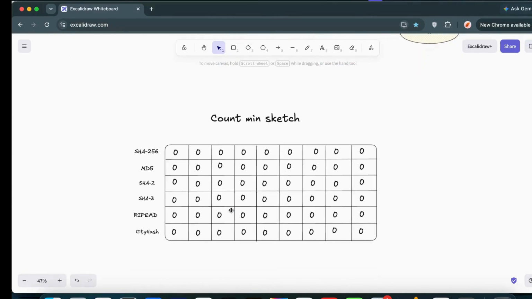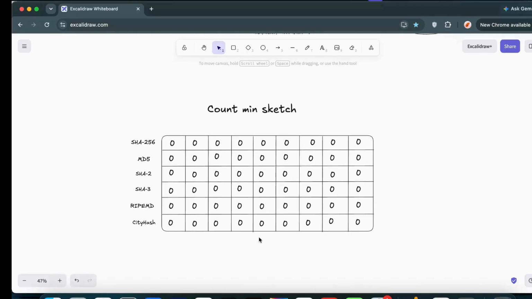The count sketch algorithm is a probabilistic data structure which estimates the frequency of items while using very little memory. Instead of storing every unique video ID, it maintains a two-dimensional array of counters. The rows we call depth, the columns we call width, and each row uses a different hash function.